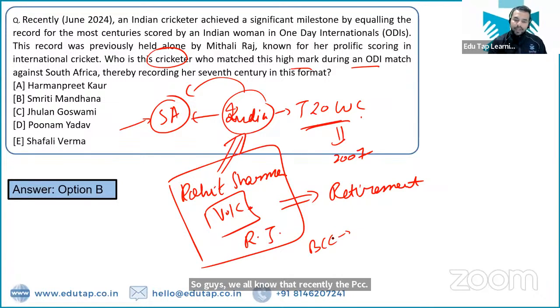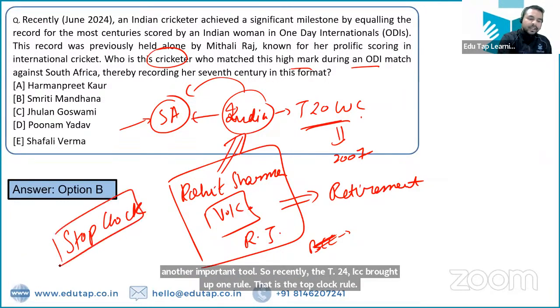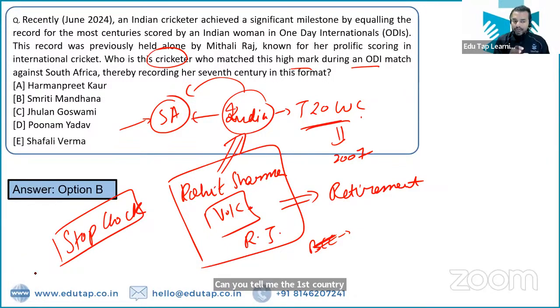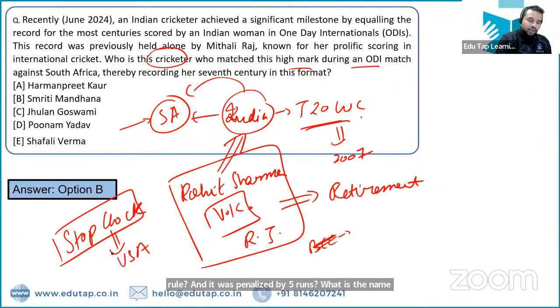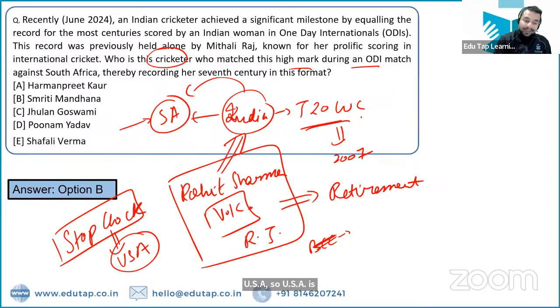So before moving on to that, let me tell you about another important rule. Recently in the T20 World Cup 2024, the ICC basically brought up one rule, that is the stop clock rule. Can you tell me the first country which has violated this rule and was penalized by 5 runs? What is the name of that country? That is United States, USA. So USA has basically violated this particular rule against India.